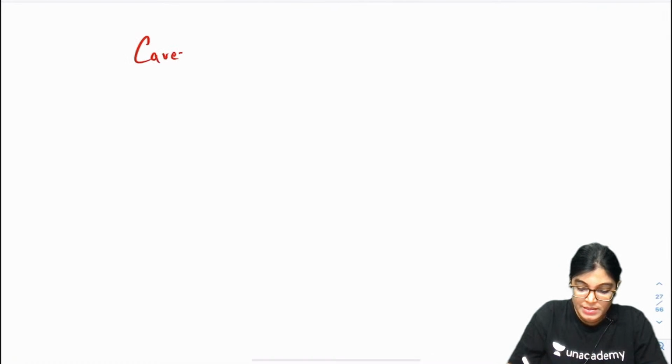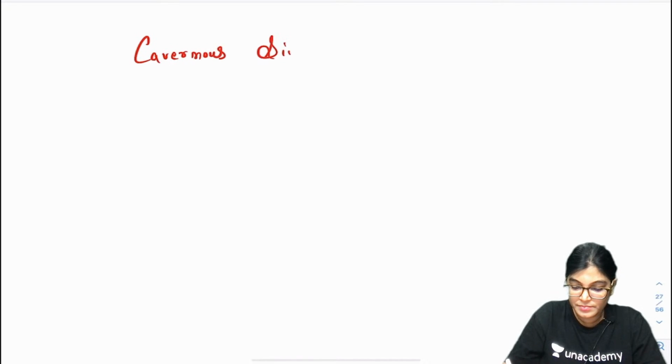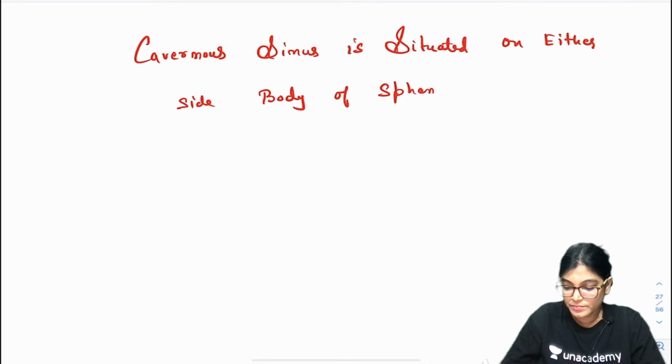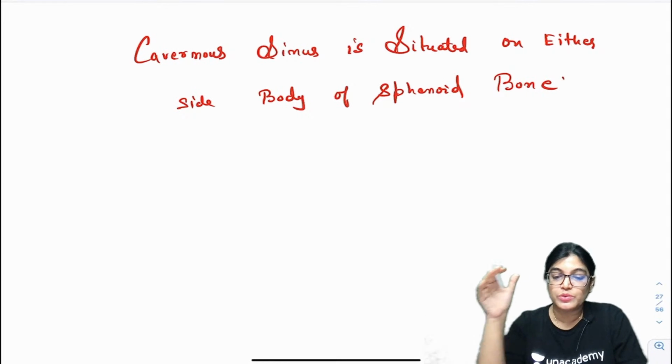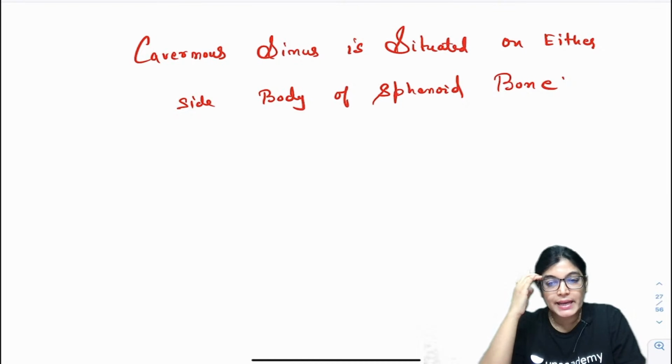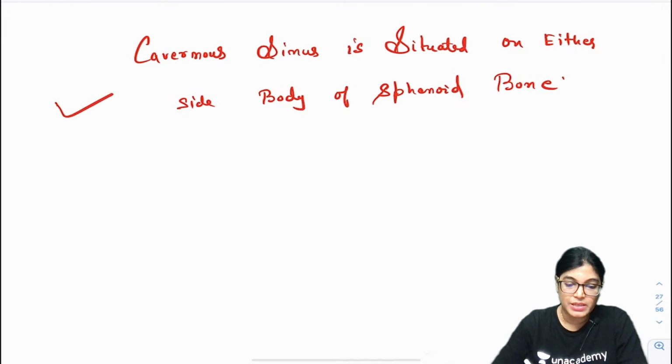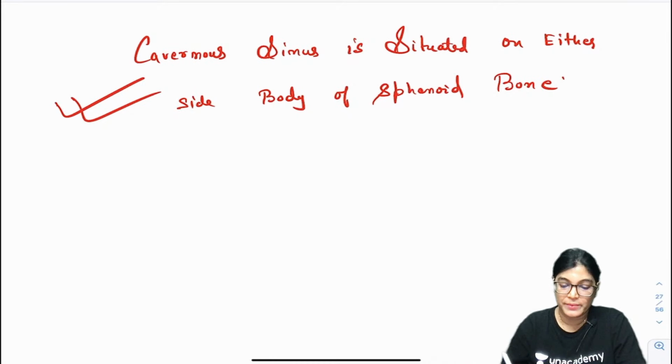So write down: cavernous sinus is situated on either side of the body of sphenoid bone. And it is a potential route of infection from the face, from the eyeball areas and all, reaching to the brain via the cavernous sinus route, or via cerebral veins. Okay, so it is a potential route of spread of infection which is reaching the brain, cavernous sinus.